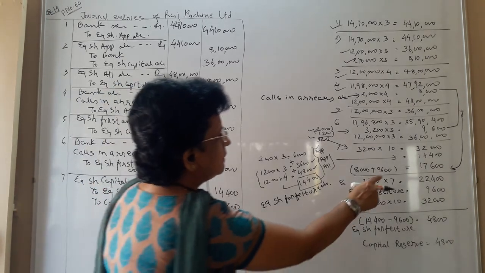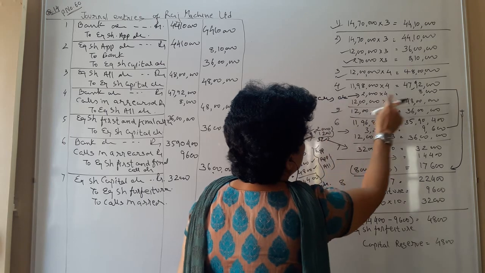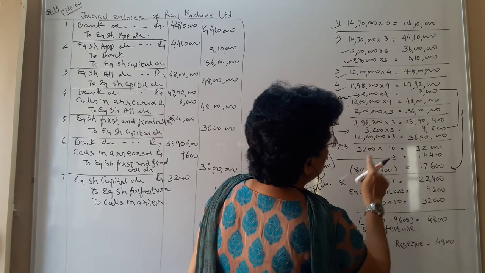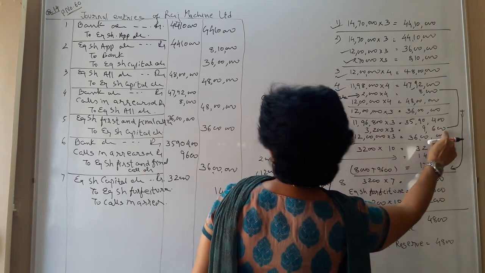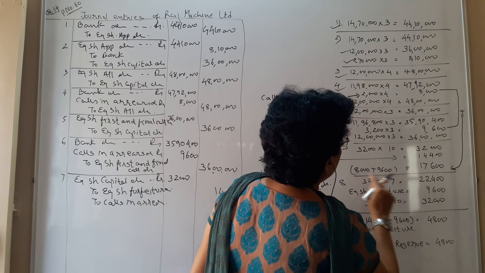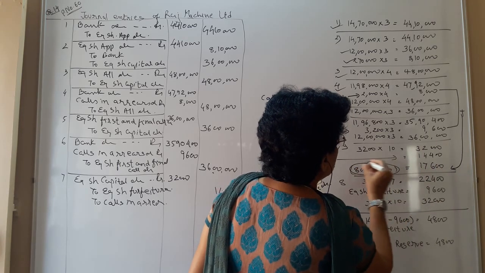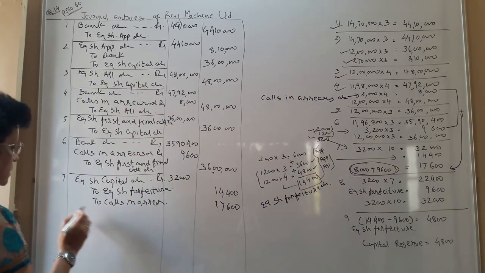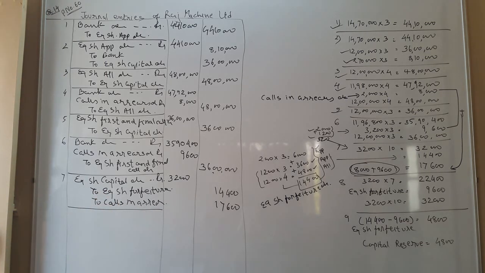Now how is this 17,600 received? You have one calls in arrears debit 8,000. You have the other calls in arrears debit 9,600, and now you are crediting a total of 17,600. That is calls in arrears account. Understood? This is the journal entry for equity share forfeiture.